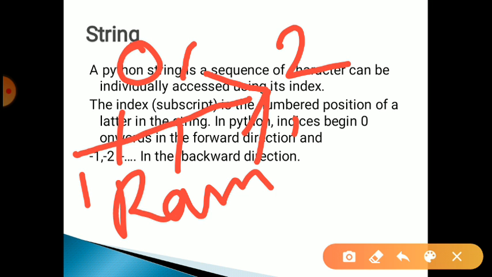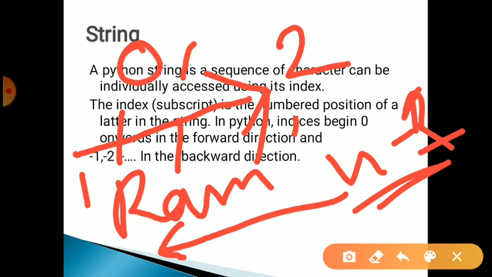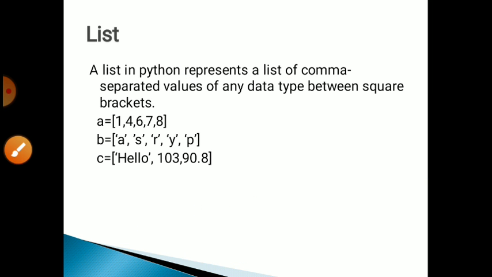So the last value is n minus 1. If we want to read these characters from back to front, the index assigned by Python is -1, -2 and -3. This index is also called subscript. Okay, then list.